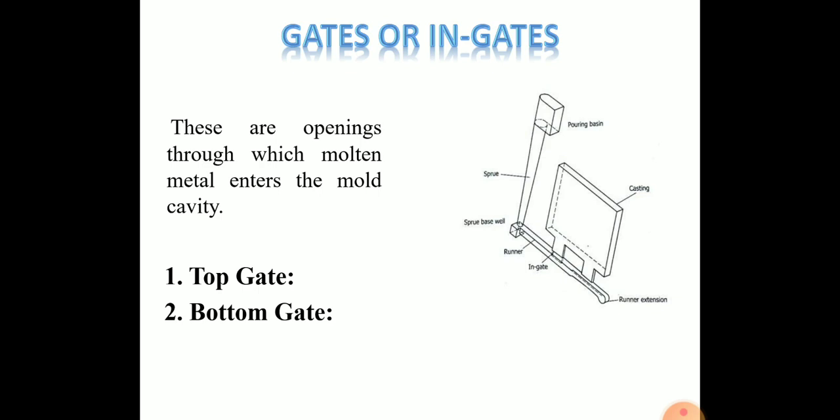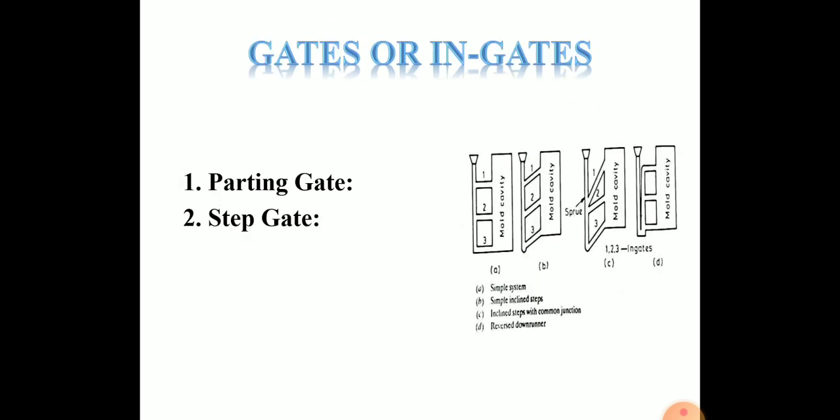Then bottom gates. This type of gate is used when the molten metal enters the mold cavity from the bottom of the cavity. It takes more time to fill the mold. Then is parting gate. In parting gates, the metal enters the mold at the parting plane when part of the casting is in the cope and part of the casting in the drag.